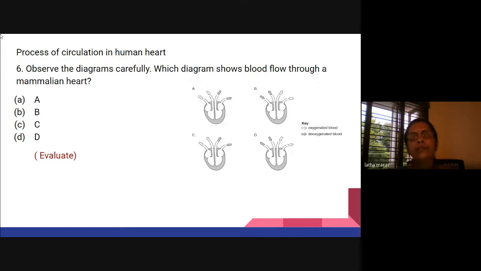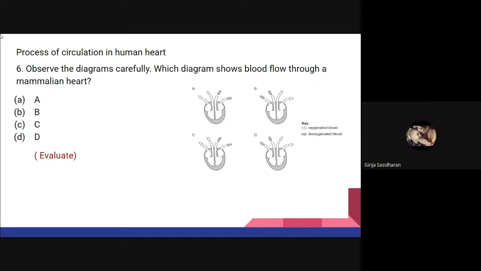Similar diagrams are there regarding double circulation also. Innumerable diagrams are there, because double circulation in our textbook is a very important diagram. We have taught the children how many chambers are there in fishes, amphibians, reptiles, birds and mammals. So they know approximately how the chambers look. Like that, we can frame questions based on double circulation. That is also a very good question.